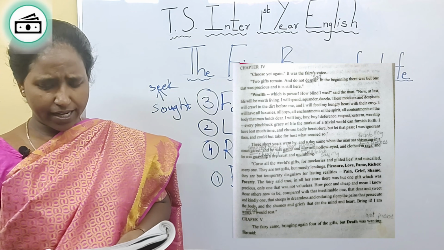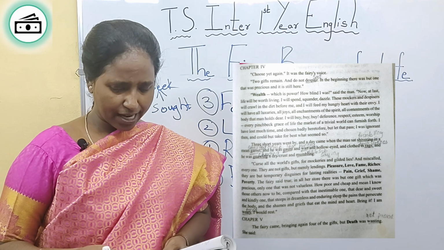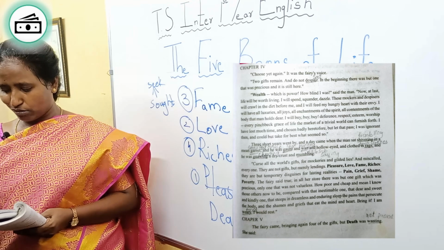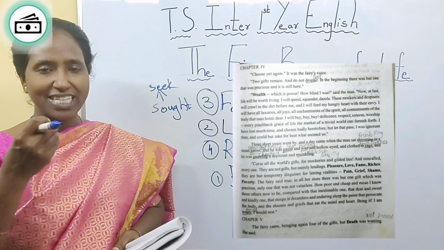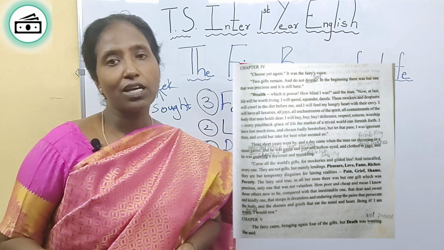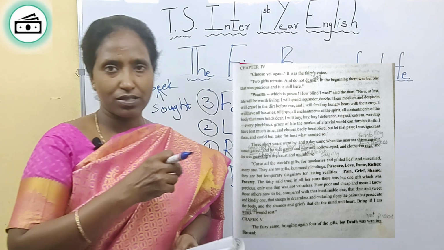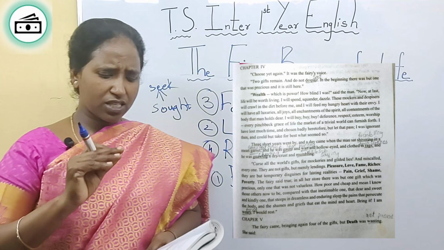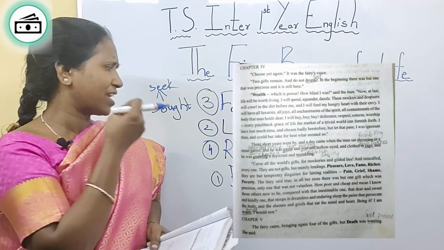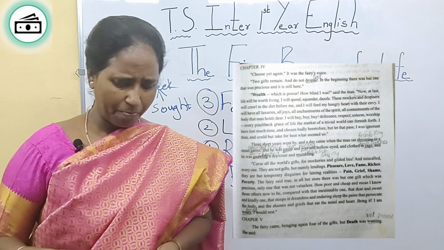What happened? And a day came when the man sat shivering in a mean garret, and he was gaunt and wan and hollow-eyed and clothed in rags. Rags means torn clothes. And he was gnawing. Gnawing means eating a dry crust, a dry piece of food, and mumbling. He was mumbling and grumbling and sitting, and he was sad, he was poor, he was in complete torn clothes. Curse all the world's gifts. Now he is saying, I curse all the gifts. I curse fame, I curse love, I curse wealth, I curse pleasure, and miscalled everyone. They are not gifts.